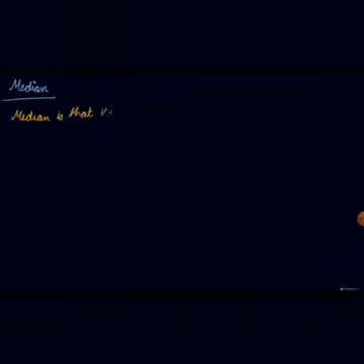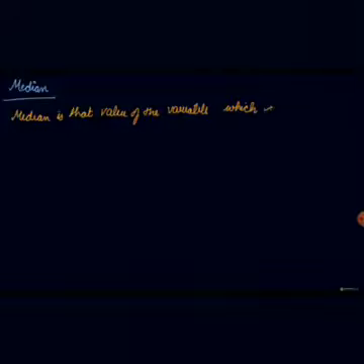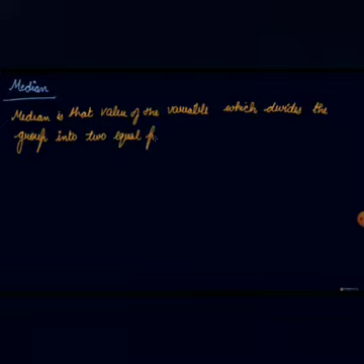So median is that value of the variable which divides the group into two equal parts.